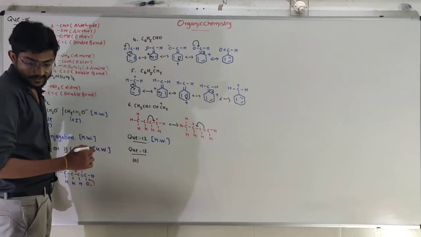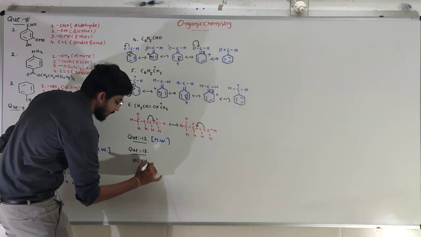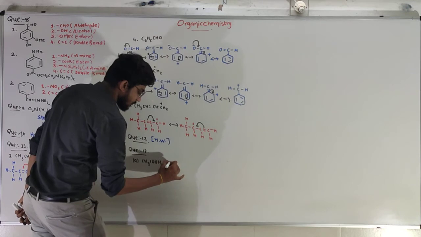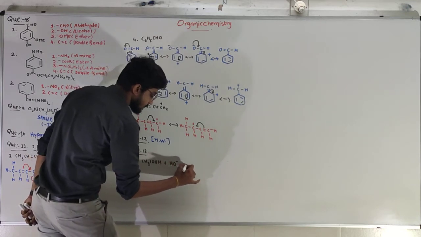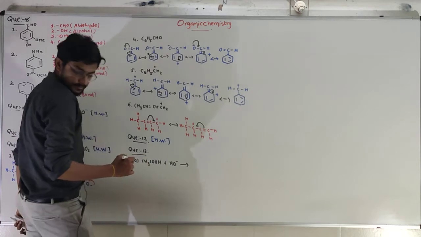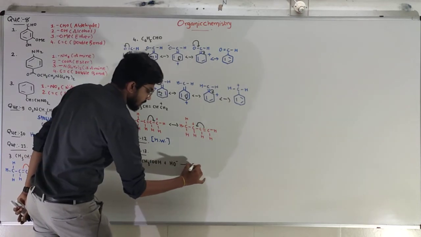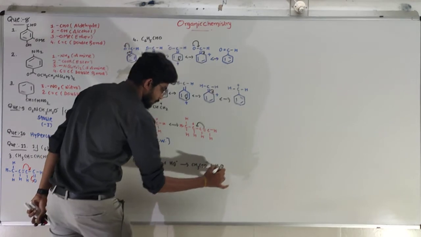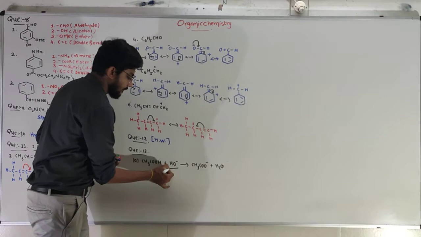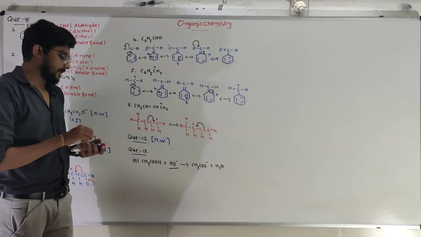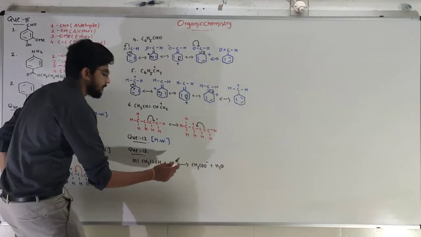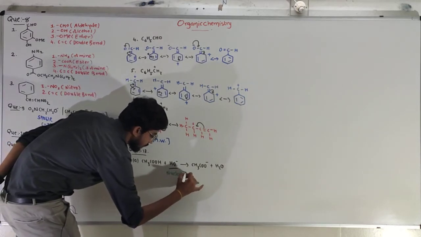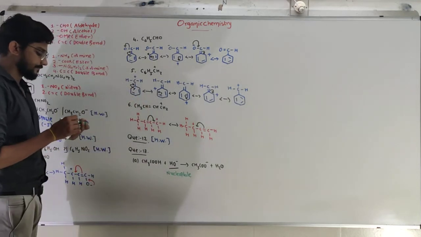Okay, our first reaction is CH3COOH plus OH minus gives us CH3COO minus plus H2O. For this one, the underlined one, is it nucleophile or electrophile? Because of the negative charge, it is a nucleophile, and quite simple. Okay.